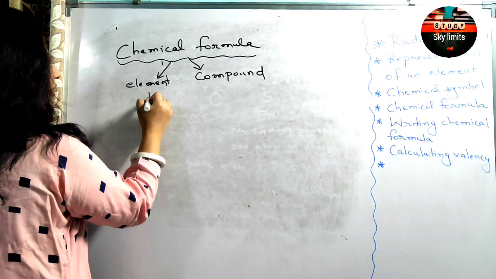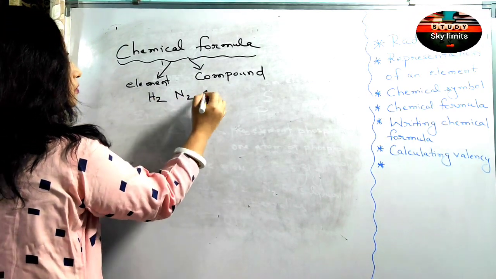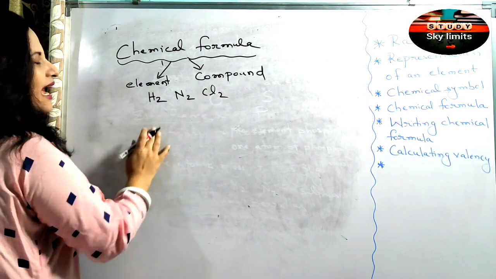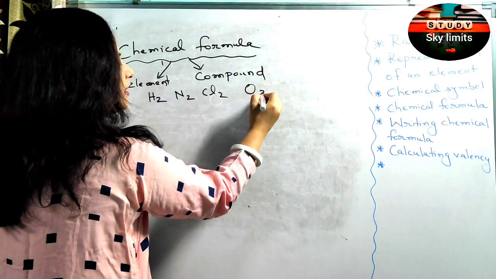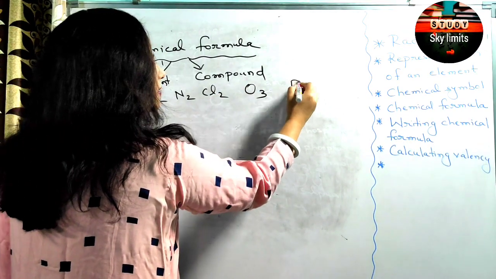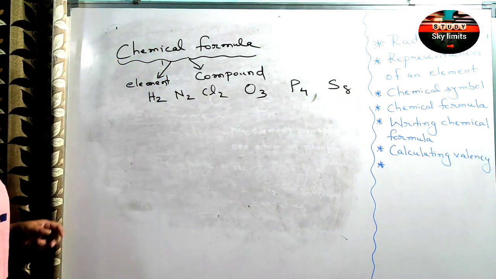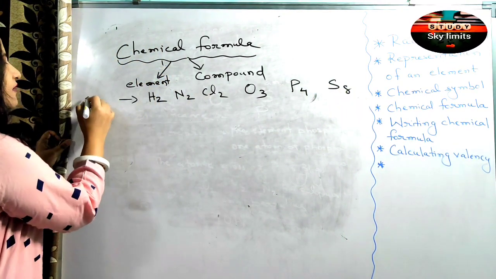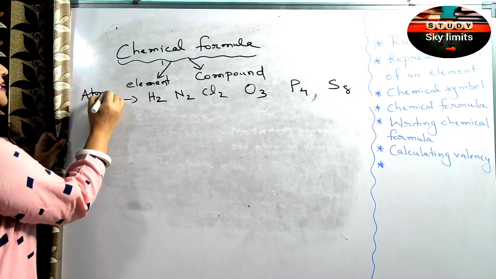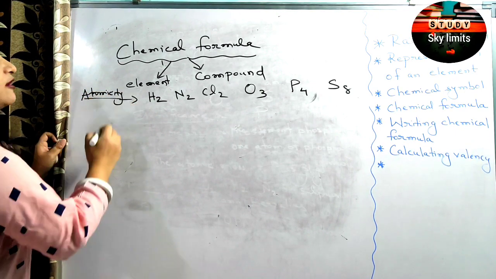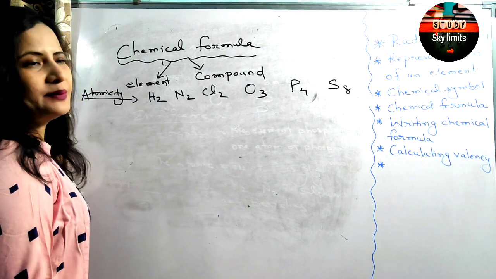But take the examples of H2, N2, Cl2. These are diatomic. We have triatomic, O3. We have tetraatomic, P4. We have octaatomic, S8. So this is basically the atomicity, the number of atoms present in one molecule of an element.